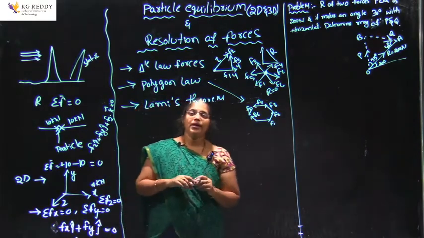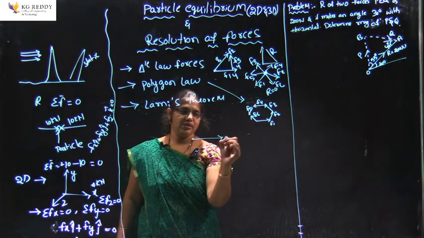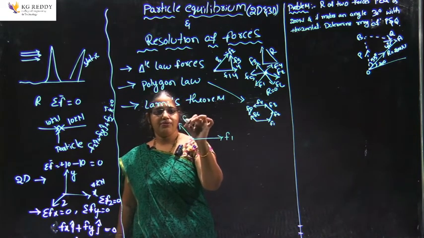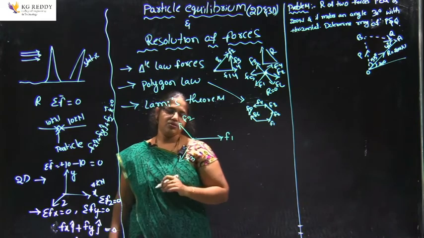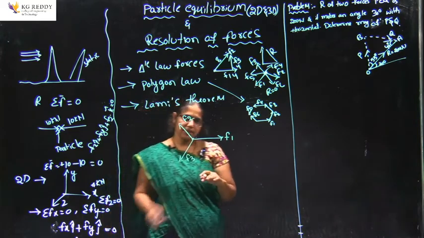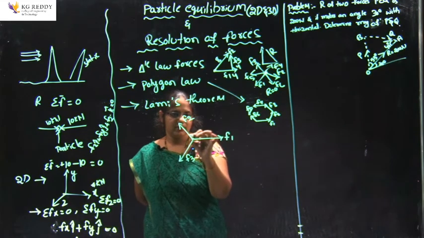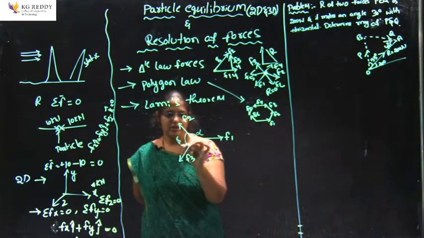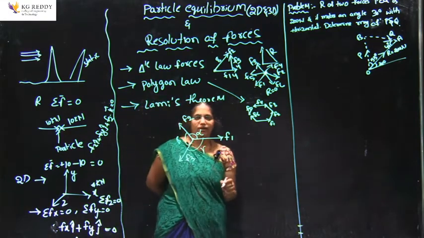So, here Lami's theorem is nothing but, this is the force F1 and this is the force F2 and this is the force F3. So, these are the 3 forces acting in the 3 directions. Let us take this as alpha, this as beta and this as gamma. So, these are the 3 different angles.